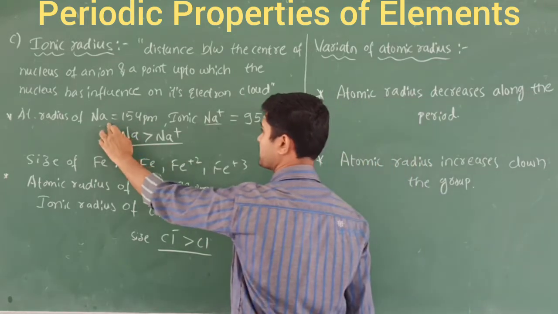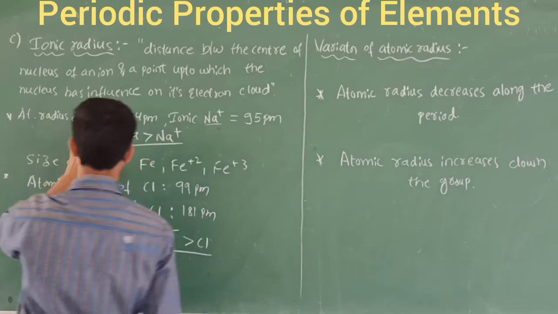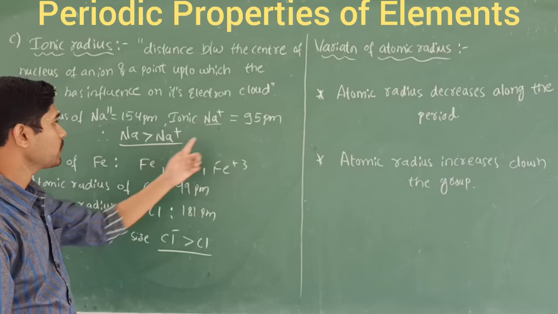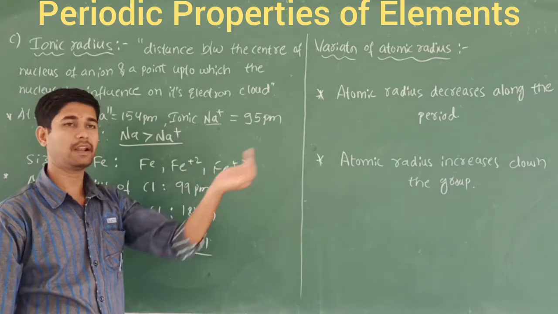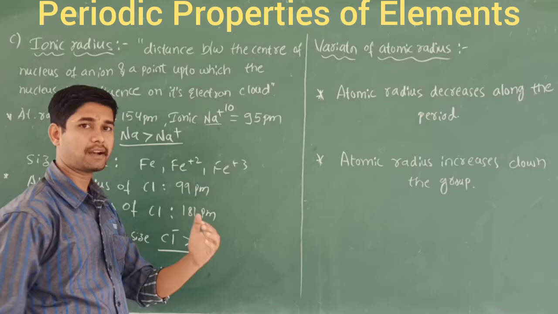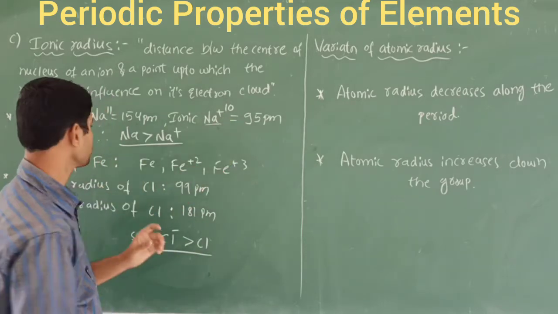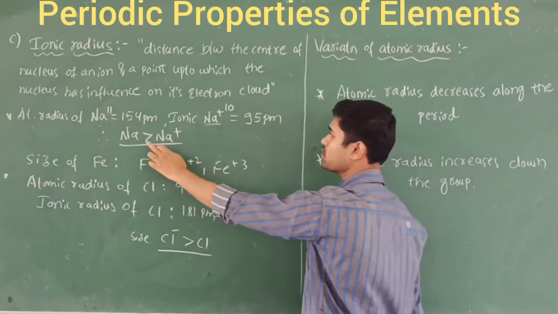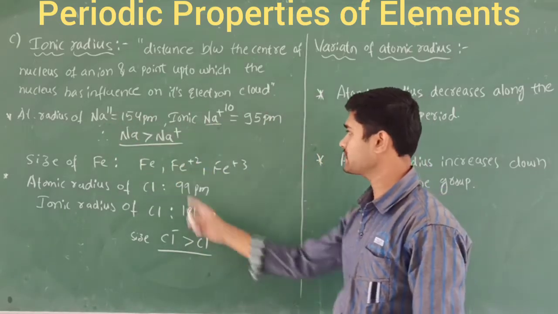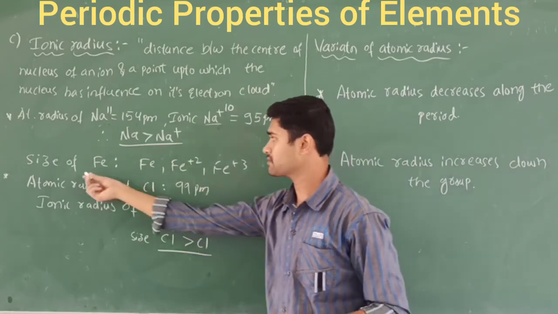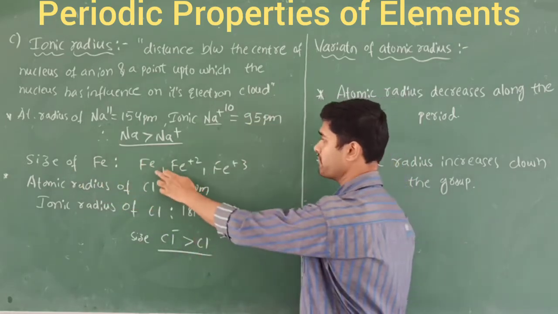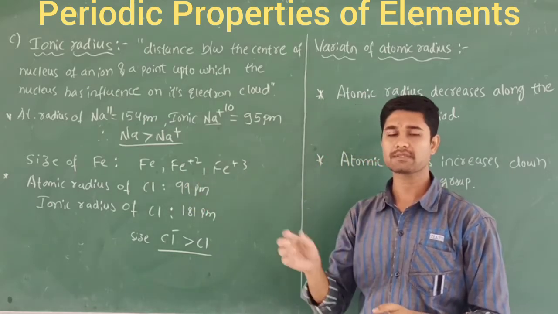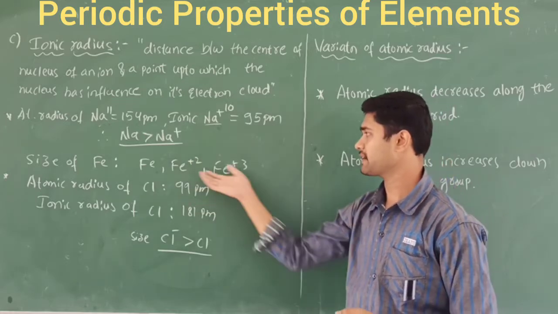So sodium is 154 picometer. How many electrons are there in sodium? There are 11 electrons in sodium. What about Na plus? Na plus means loss of 1 electron, then it becomes 10, right? With loss of electrons, the size also decreases. So when you compare the size of sodium and the sodium ion, sodium is greater in size than Na plus. You can also take more examples, such as the size of iron, Fe plus 2 and Fe plus 3. However, when a metal loses electrons, the size decreases. You can take these examples also.